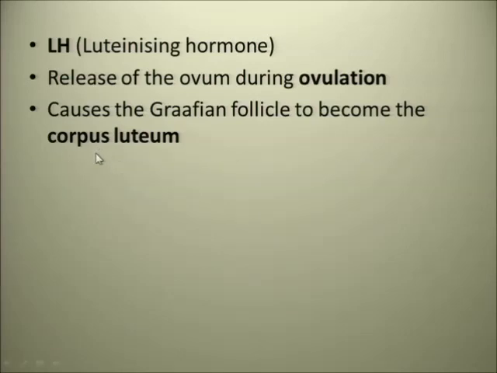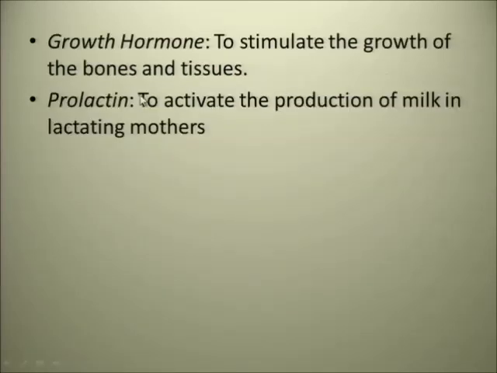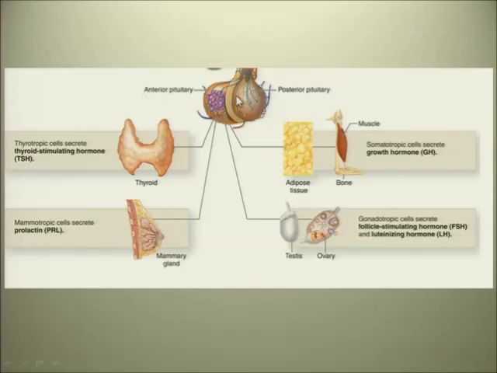So just to summarize again, there we have the pituitary gland. It secretes TSH, prolactin, growth hormone, and the FSH and the LH, the follicle stimulating hormone and the luteinizing hormone for releasing eggs during ovulation.